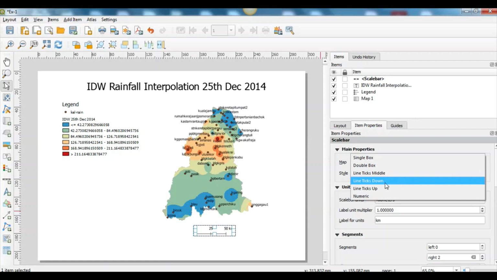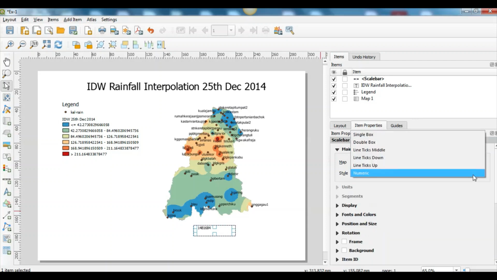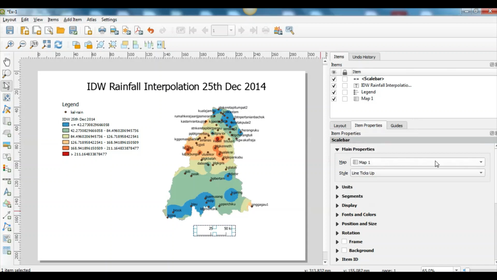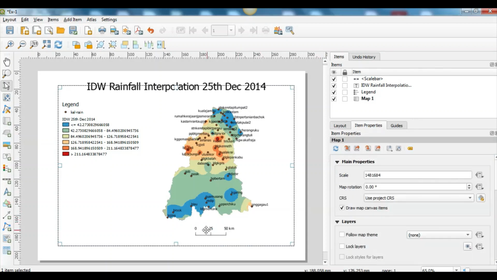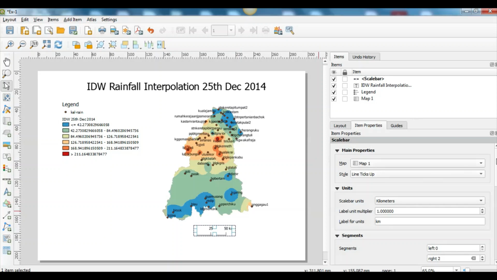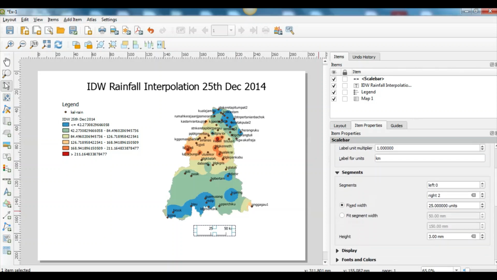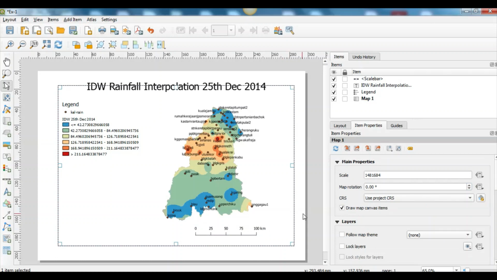You can choose either single box, double box, numeric, but numeric is not that interesting. I just choose this line ticks, and then I can choose the segments that I want. Maybe I could increase up to 100 kilometer, and with the scale I'll just leave it like that, 25 kilometer per scale, and then I just click OK.